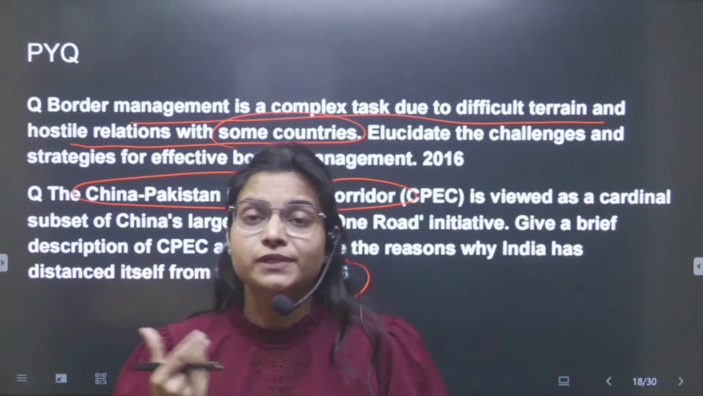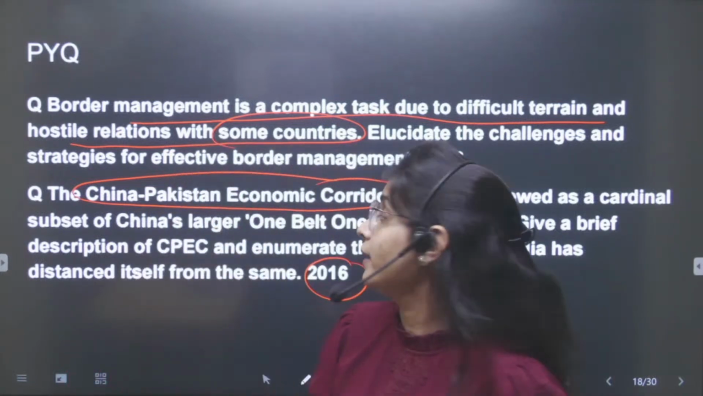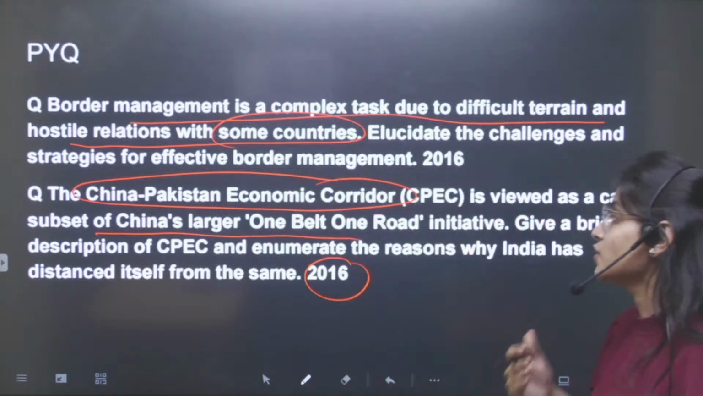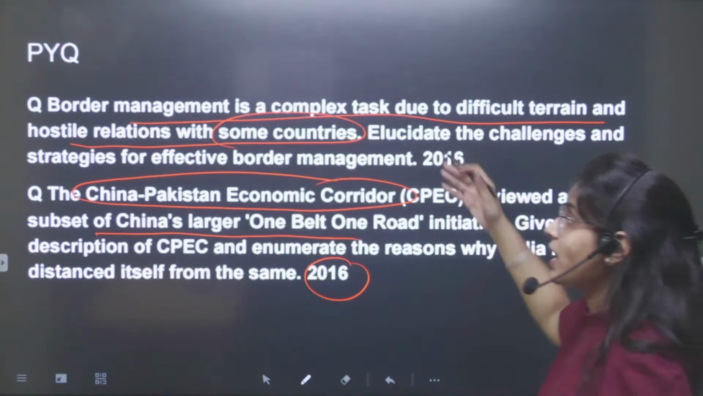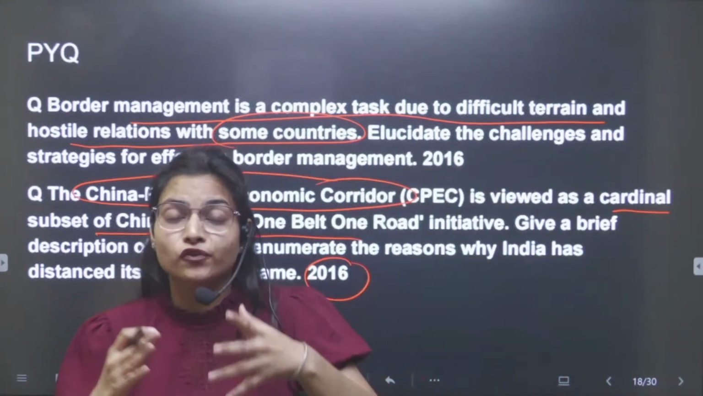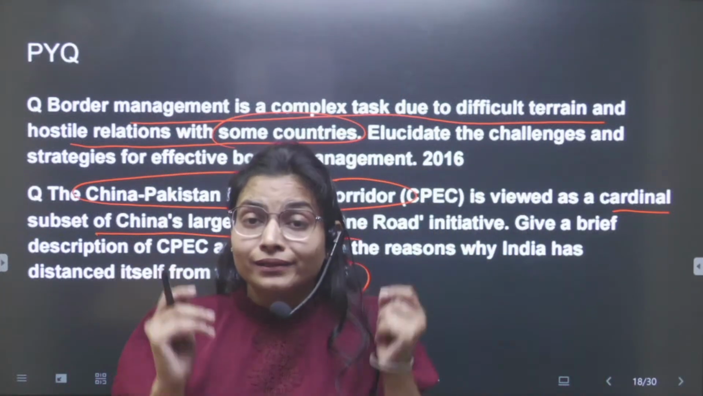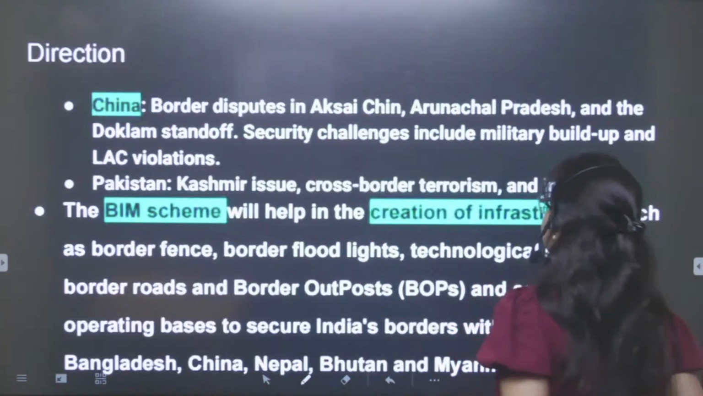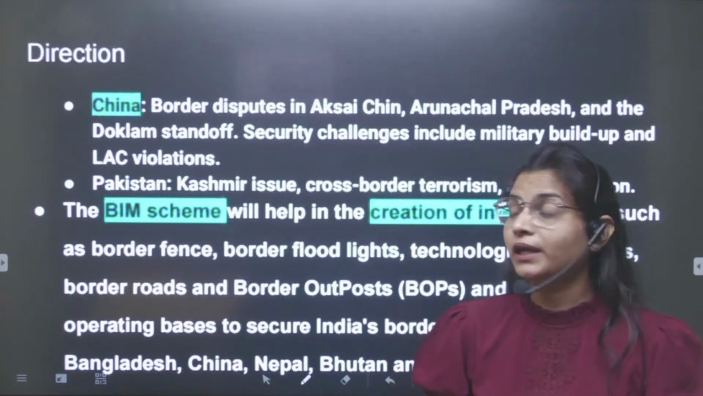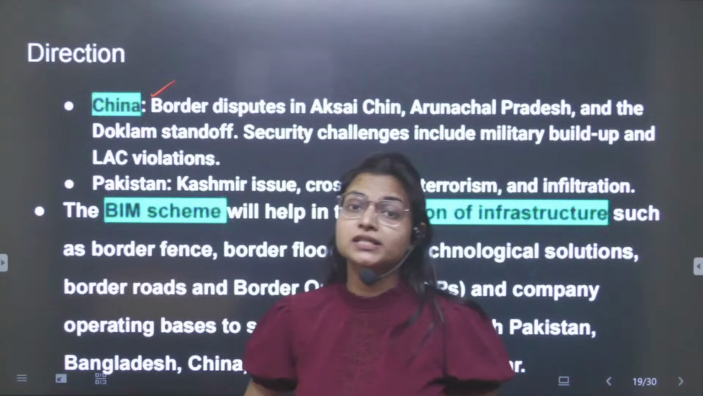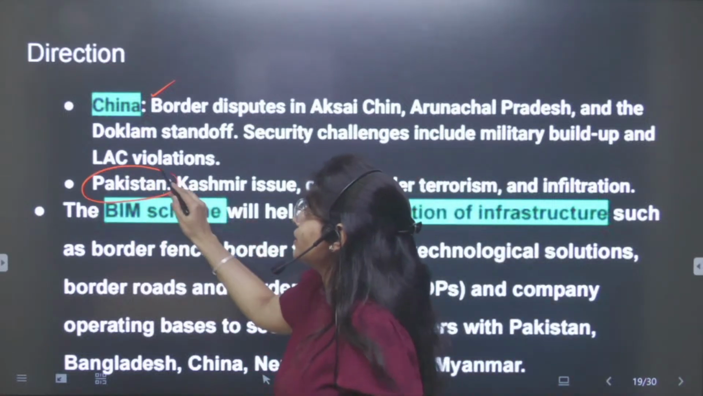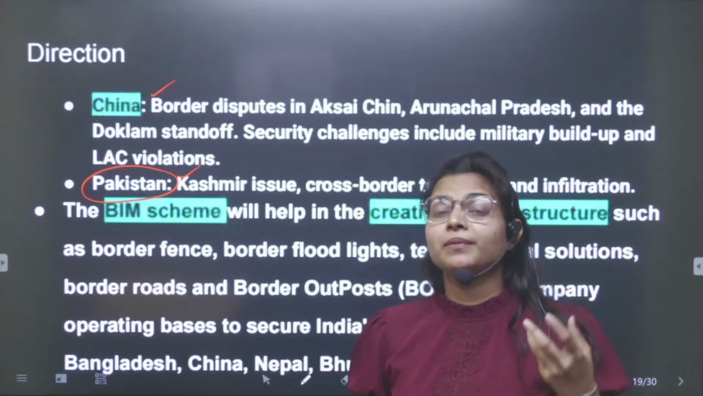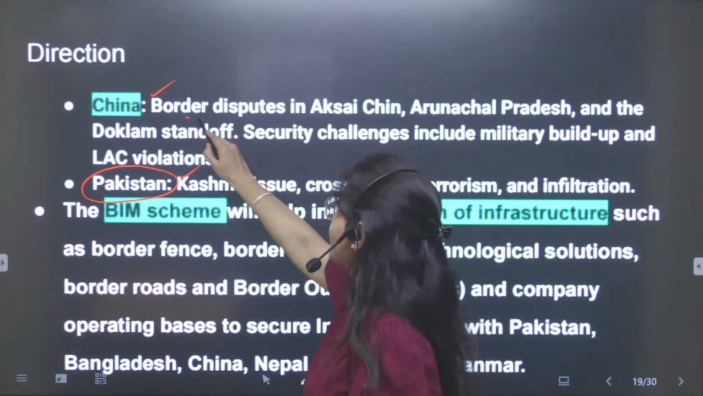It is a subset of China's OBOR. It is viewed as a cardinal subset of China's larger OBOR, and in the past they have asked about this. Basically, if you prepare the previous year questions, then it will definitely help you in the answer writing of the current topics. Then the direction should be: firstly write about the issues and challenges with the China border, then mention the Pakistan border, then mention the schemes, the border infrastructure management scheme and the border area development program.